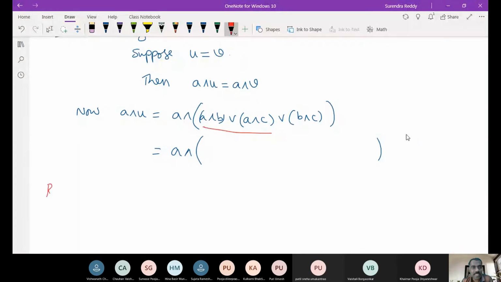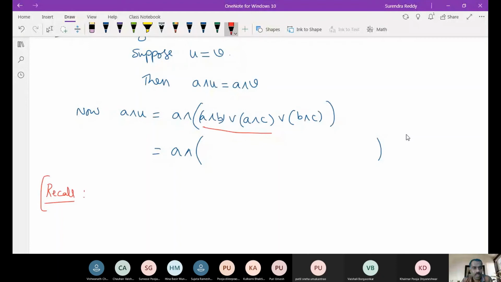And we try to recall what is meant by modular, because our lattice L is already modular. Is this clear? So this we are trying to use at some point of time. So what is the definition of modularity?